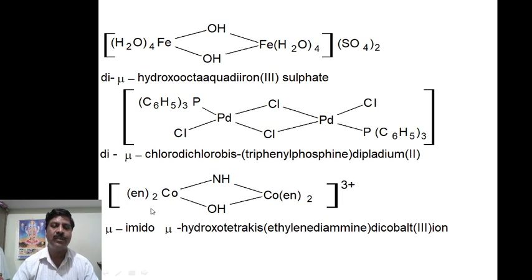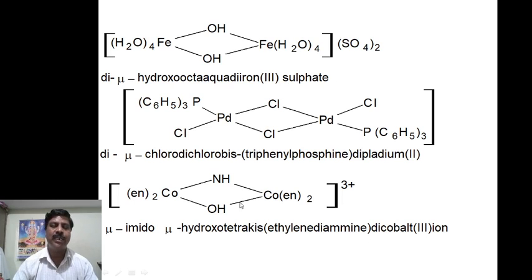Now next coming to another example, μ-imido. NH means imido, NH2 means amido, so μ-imido means minus 2 charge will be there, and μ-hydroxo. Here ethylenediamine is in abbreviated form, 4 will be there, therefore tetrakis(ethylenediamine), then dicobalt.